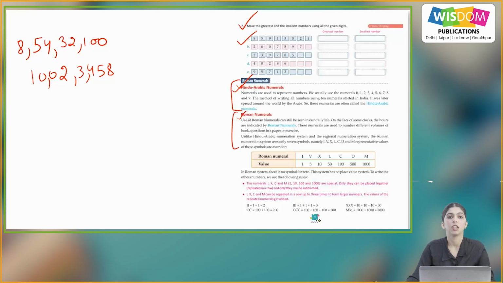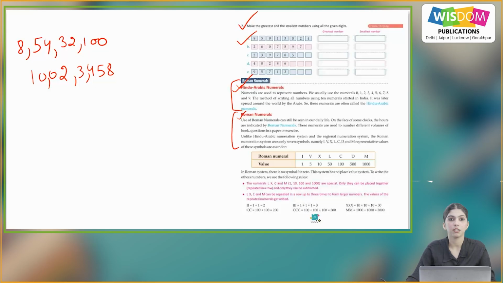Roman numerals. Use of Roman numerals can still be seen in our daily life. On the face of some clocks, the hours are indicated by Roman numerals. These numerals are used to number different volumes of a book, or questions in a paper or exercise.